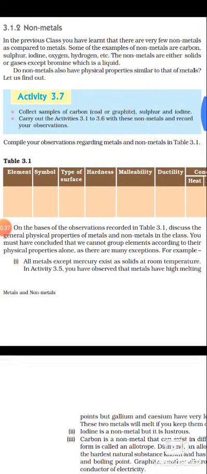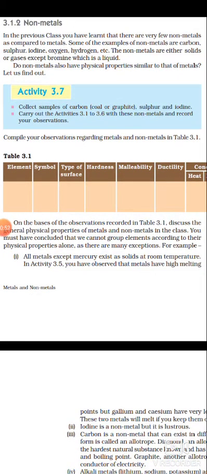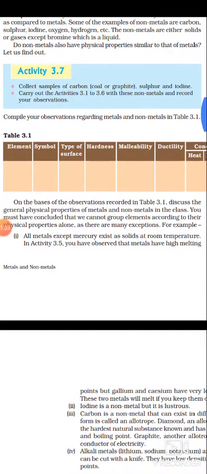But there is an exception case. Bromine is a non-metal, but it exists in the form of liquid. So this is the exception case. Please read the first four lines under the heading non-metals, and you can understand these points that I told you. Now there is a question for you.